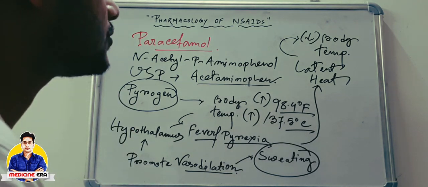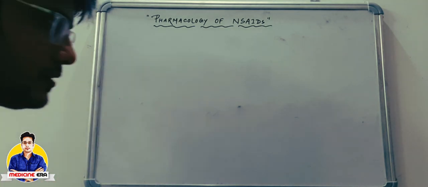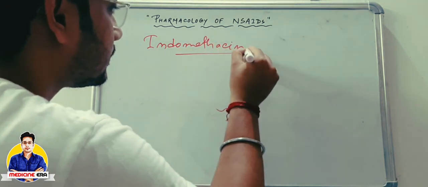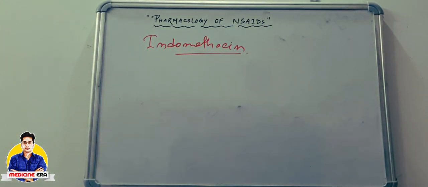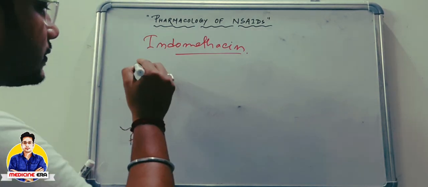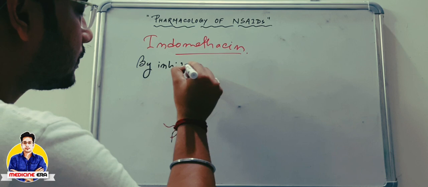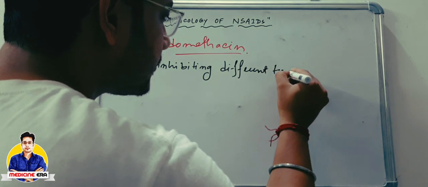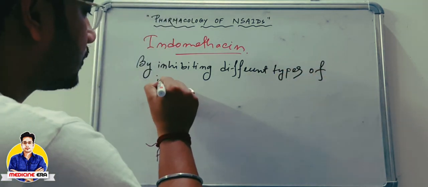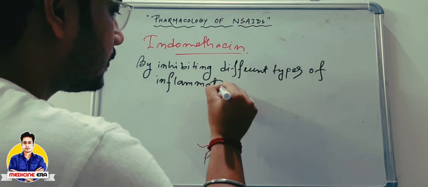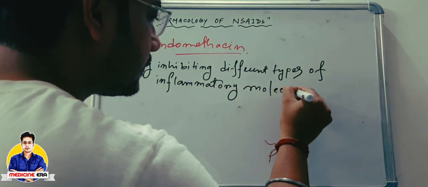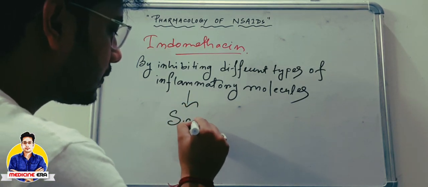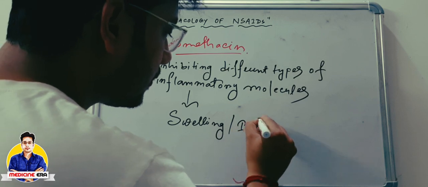Okay. In case of inflammation or any type of anti-inflammatory activity, we can also use indomethacin. Indomethacin. So they are mainly working by inhibiting different types of inflammatory molecules. So by inhibition of different types of inflammatory molecules, they are also inhibiting the swelling or inflammation.